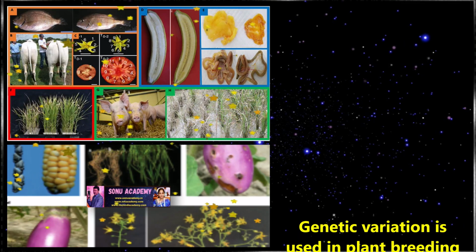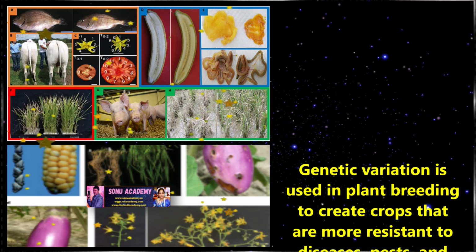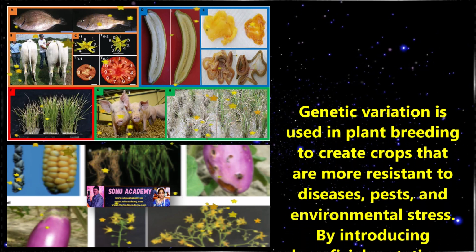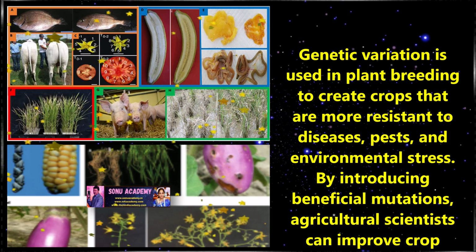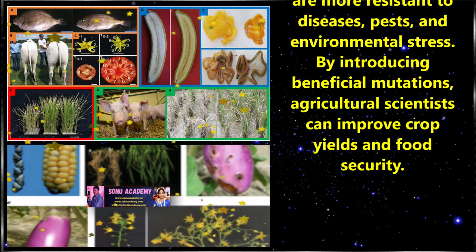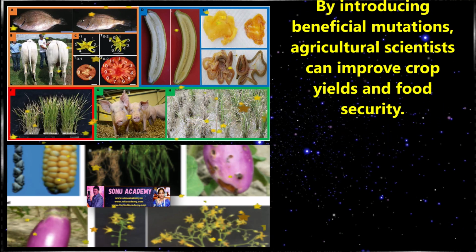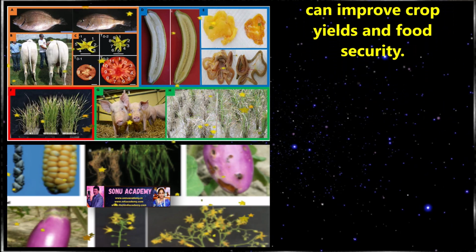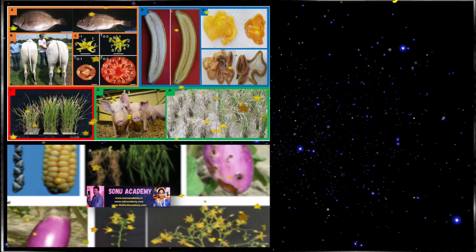In agriculture, genetic variation is used in plant breeding to create crops that are more resistant to disease, pests, and environmental stress. By introducing beneficial mutations, agricultural scientists can improve crop yields and food security.